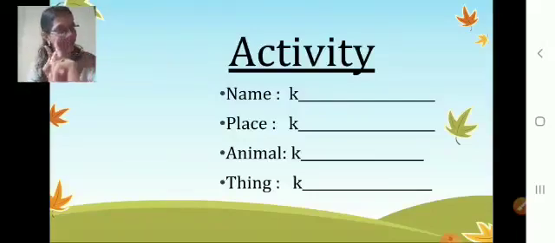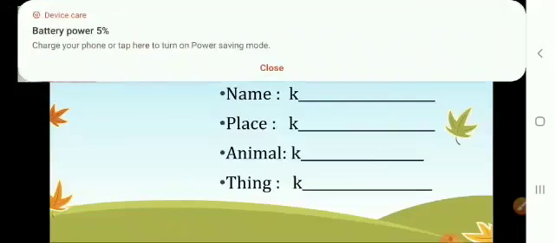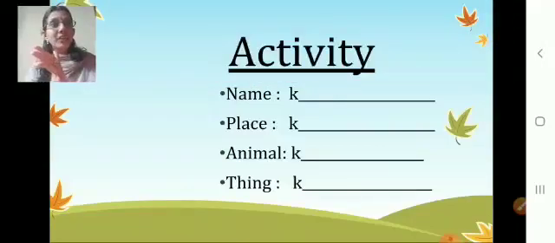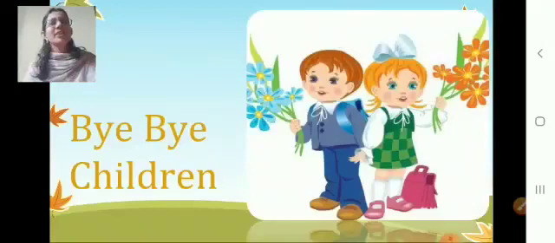Okay? A name with K. A place. Kerala. Yes, like that. You're going to tell me a place. Animal. K for kangaroo. A thing. Already we have key, a kettle. If you see any other thing with K, please tell me. So you're going to do this activity. Name, place, animal, thing. Four things starting with K. Will you do that for me? That's sweet of my children.